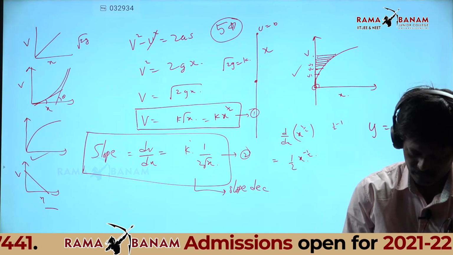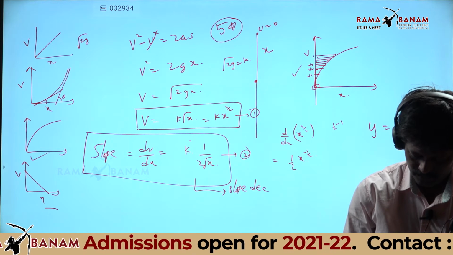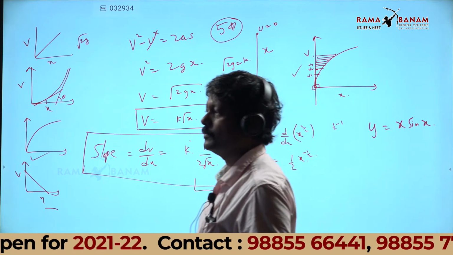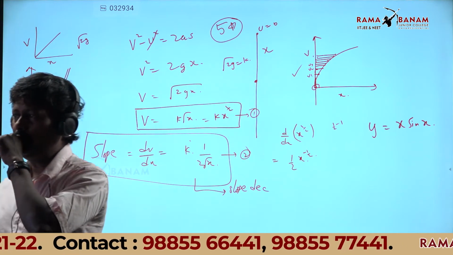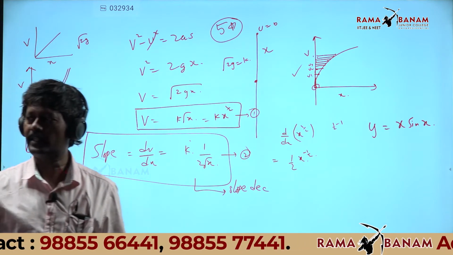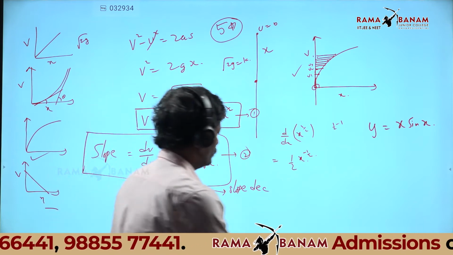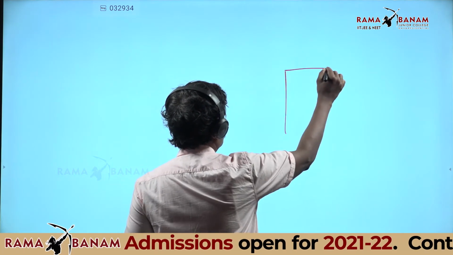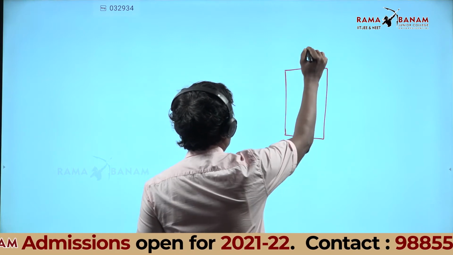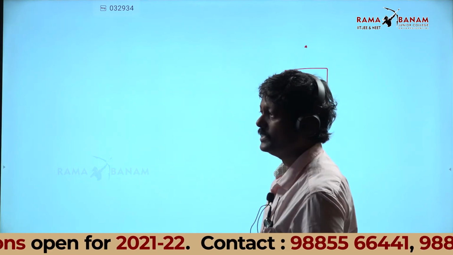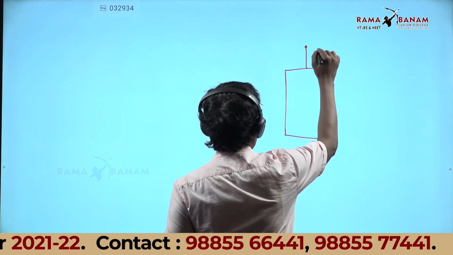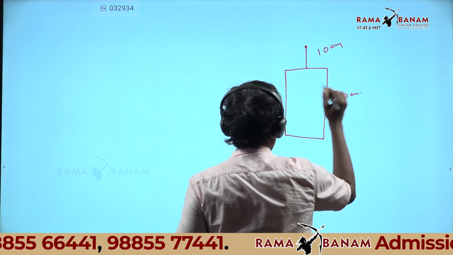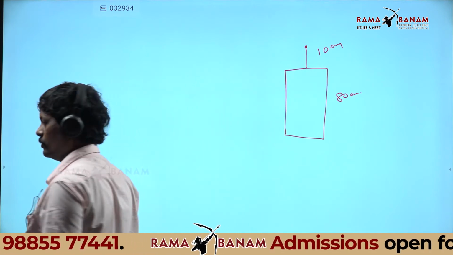Look at the 26th one. A ball falls from a height of 10 centimeters above the window. The length of the window is 80. Time taken to cross the window. How much above the window? 10 centimeters above the window. Yes. And the length of the window is 80. How much time is taken to cross the window?